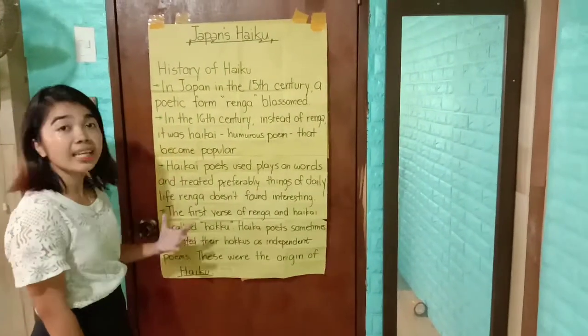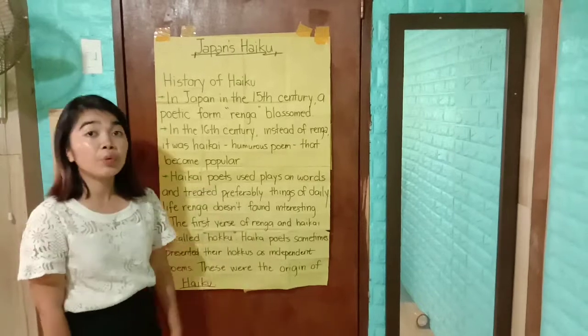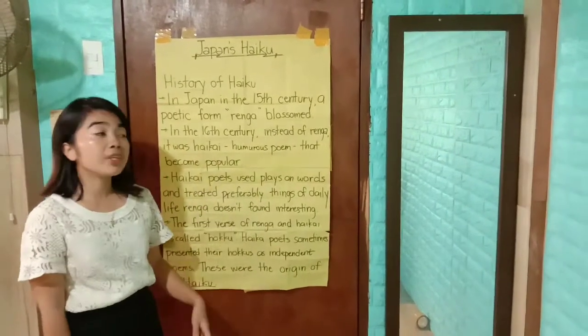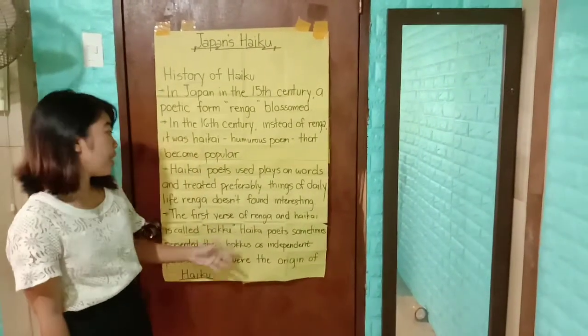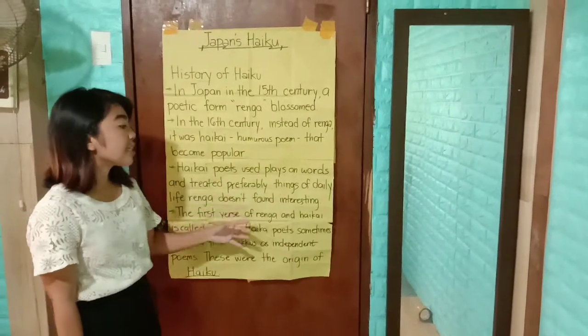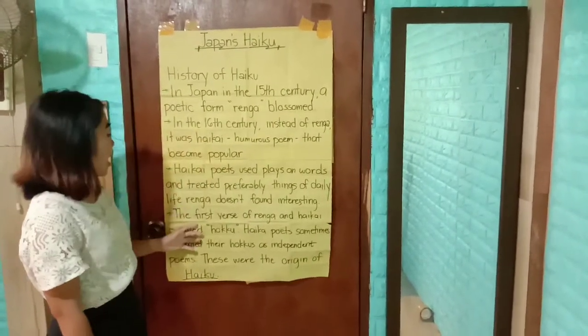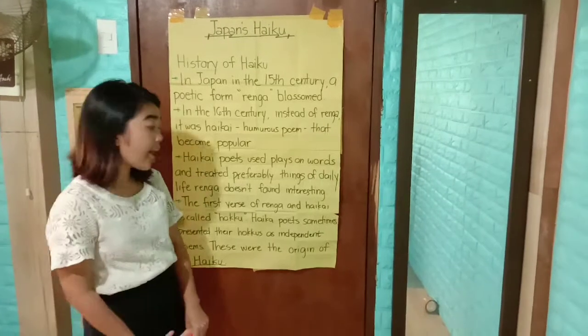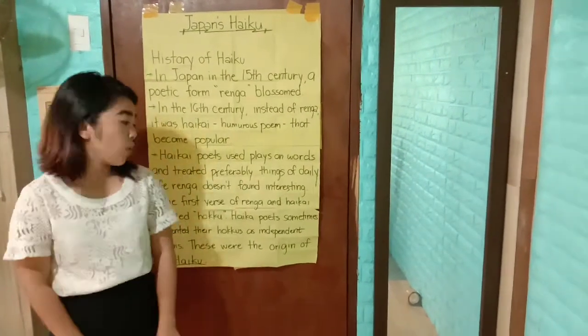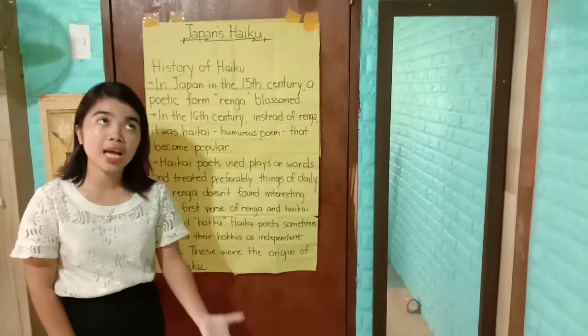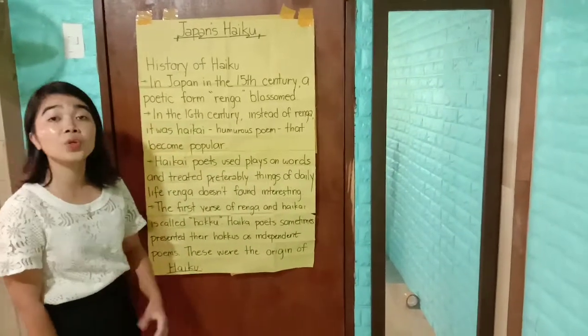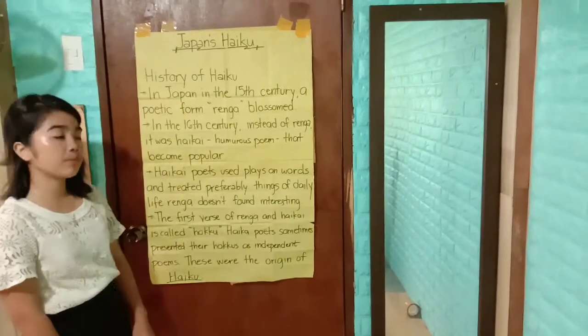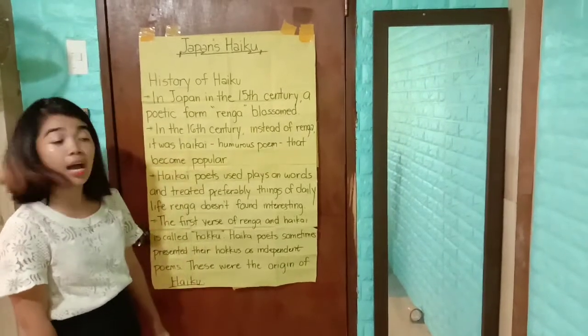Haikai poets used plays on words and treated things of daily life, which renga did not find interesting. Then the first verse of renga and haikai is called haiku. Haikai poets sometimes presented their haikus as independent poems. So these were the origin of haiku.